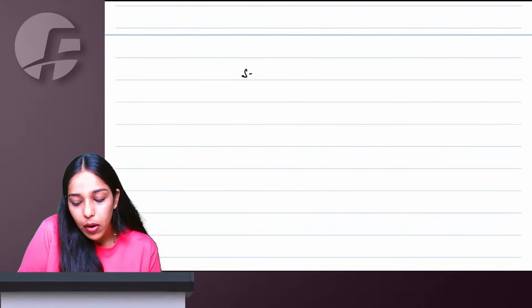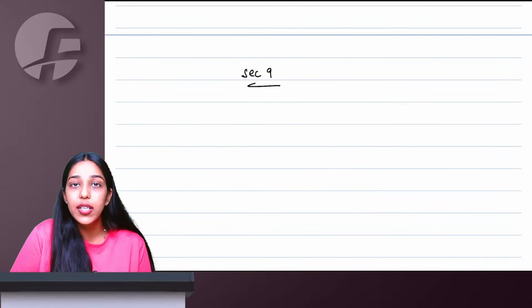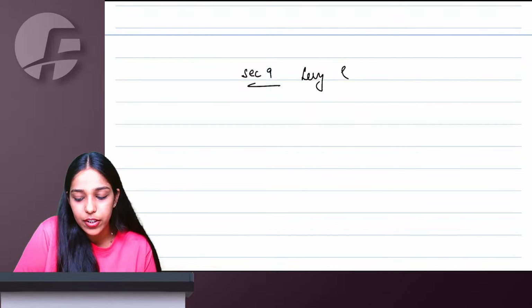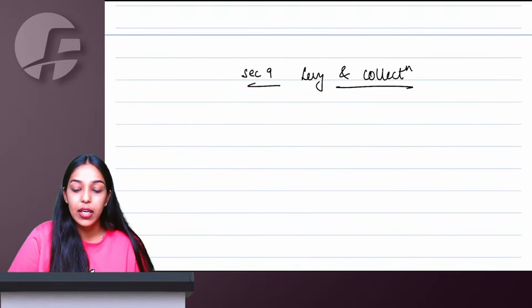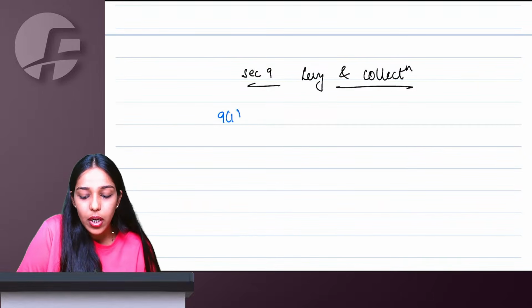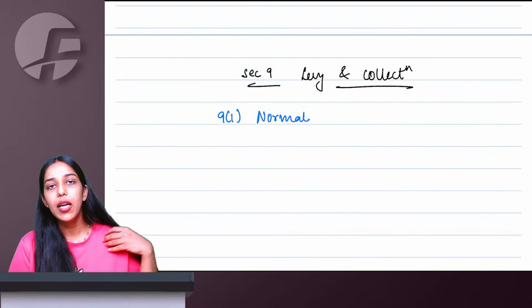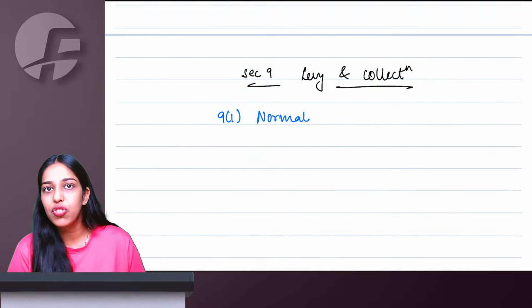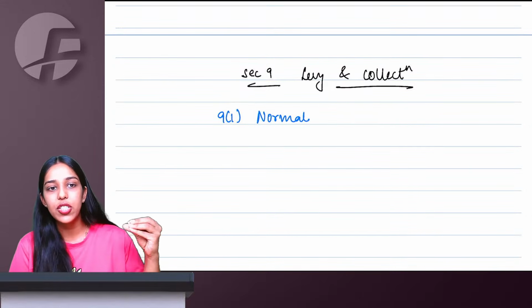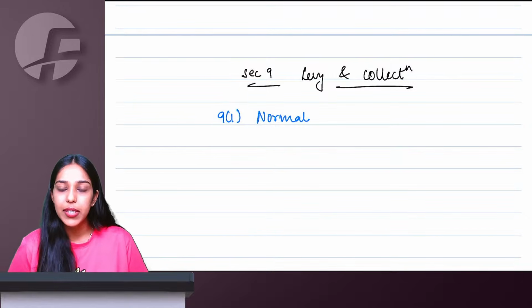Right. Then talking about section 9, which is the charging section, levy and collection. 9.1 talks about normal levy. So normal levy simply says on all goods and services, GST will apply. If it is intrastate, CGST plus SGST. If it is interstate, IGST. The taxable person will collect GST and pay to government in the prescribed manner.